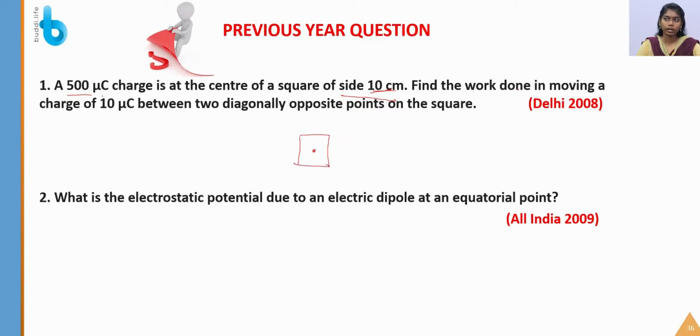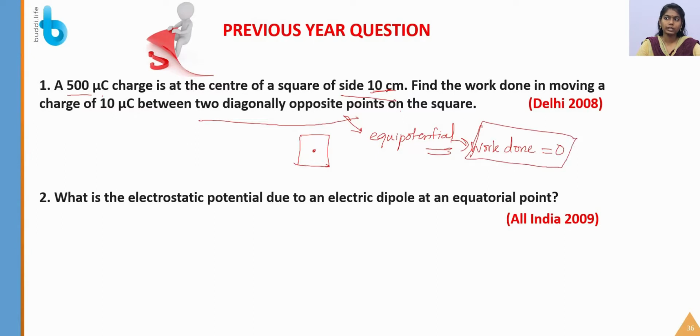So we have to find the work done in moving a charge of 10 microcoulomb between the two diagonally opposite points on the square. In this case, the two diagonally opposite points are equipotential points. We already know that in an equipotential the work done in moving charges is 0. So the work done in moving the 10 microcoulomb charge between the two diagonally opposite points on the square is 0.